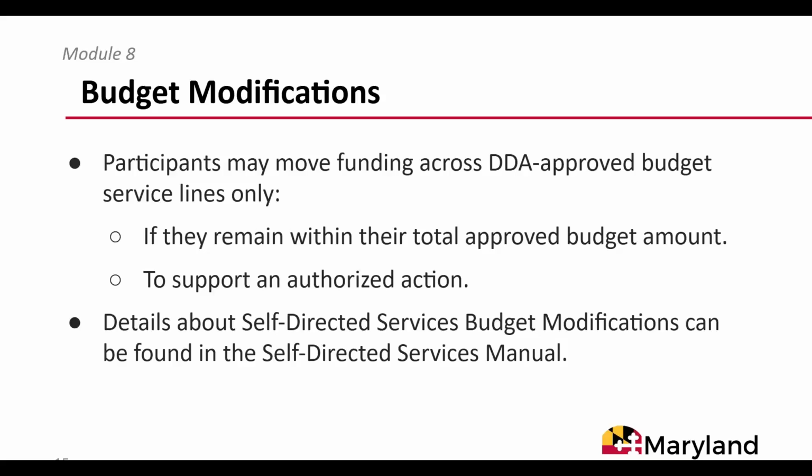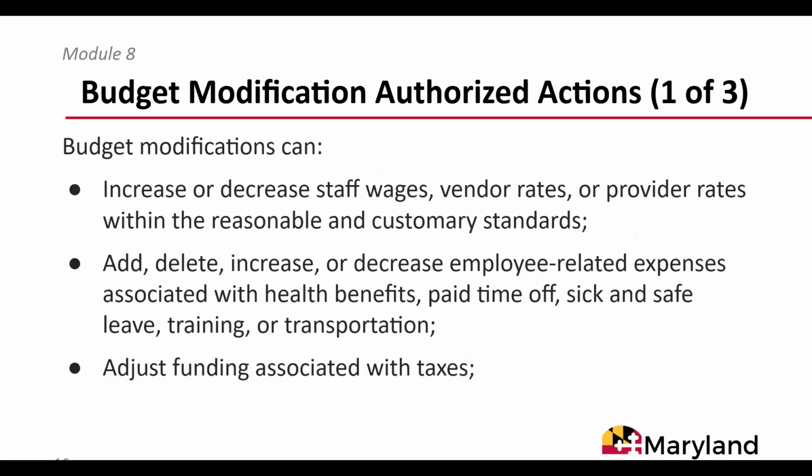Participants, with the support of their team, may make changes to the Self-Directed Services budget sheet during the annual plan year. Changes to the Self-Directed Services budget sheet are called budget modifications. Budget modifications can only be made if the budget remains within the total approved budget amount and if the modification is allowed by policy and guidance. Details about Self-Directed Services budget modifications can be found in the Self-Directed Services manual.